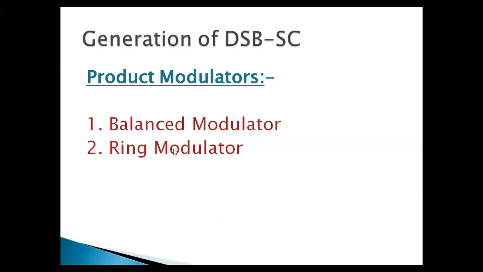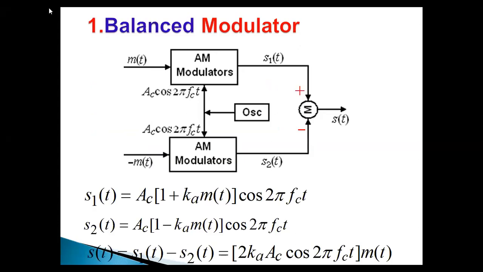Am I right? Say yes or no. Yes, sir. Okay. Then the product modulators are of 2 types, that is balanced modulator and ring modulator.